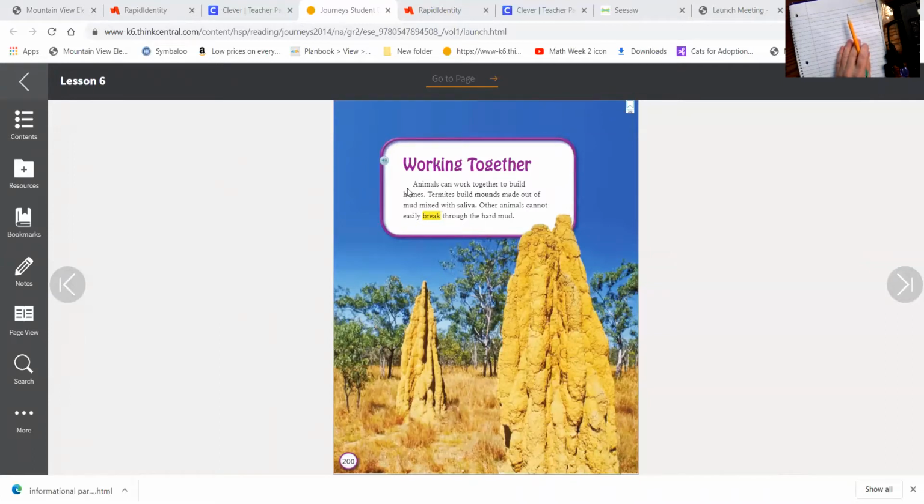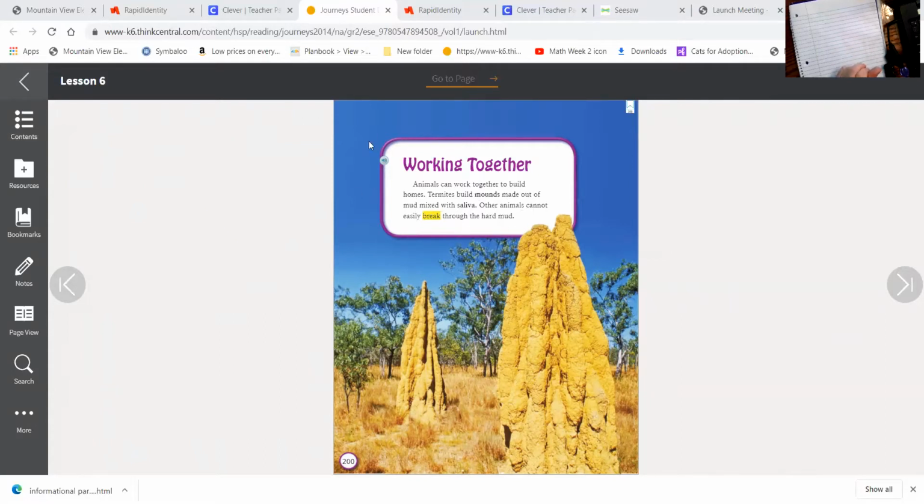Working together. Animals can work together to build homes. Termites build mounds made out of mud mixed with saliva. Other animals cannot easily break through the hard mud. Okay, so we know that a termite is an animal that works together to build their home. We know that they build their mounds out of mud mixed with saliva. And we also know that other animals cannot break through it.